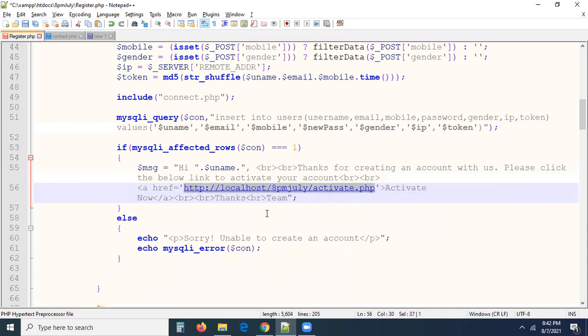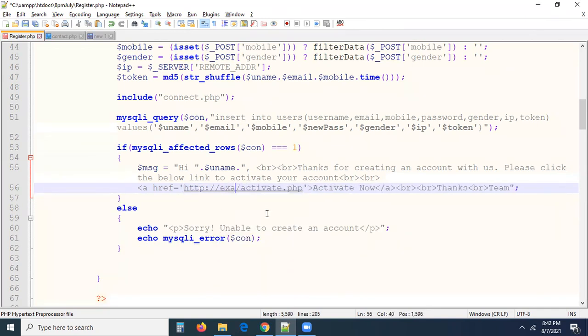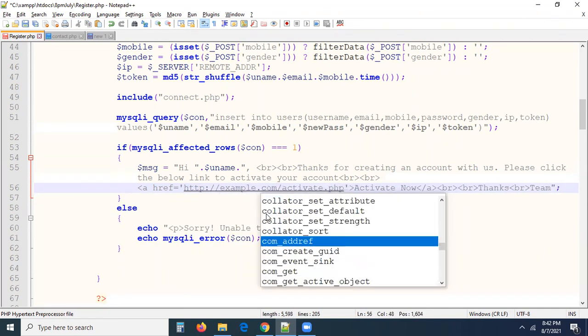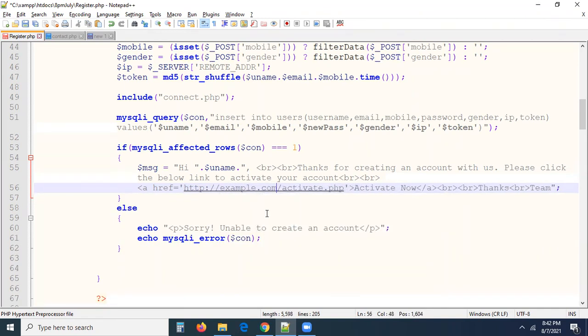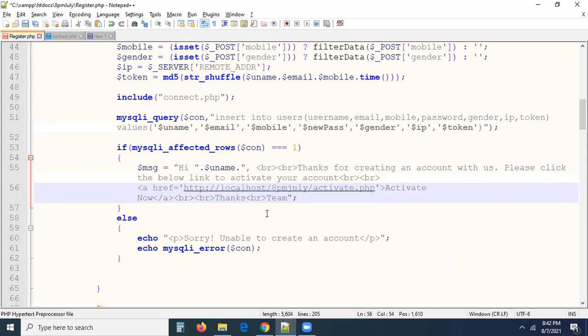You have to provide the full path. You are on the local server right now, that's why you use the local path. When you're on a live server, you have to pass the live server path, guys. For example, if you have a live server, example.com/activate.php. So I'm on the local machine, that's why I'm passing the local path here. This is activate.php under 8pmjuly. To this, I have to pass a query string. Question mark is a query string, right? Some key equal to, I'm passing the token.